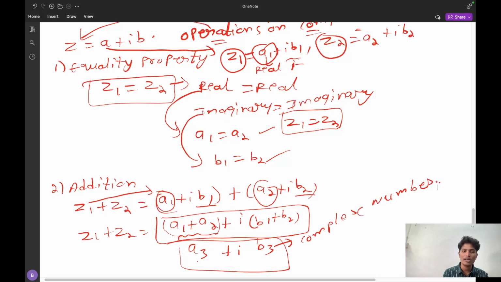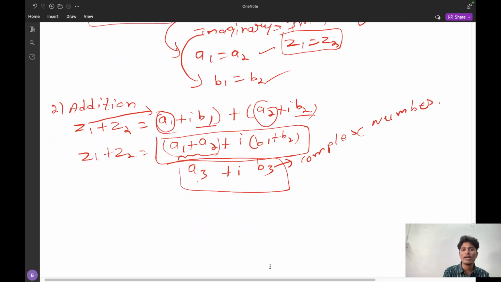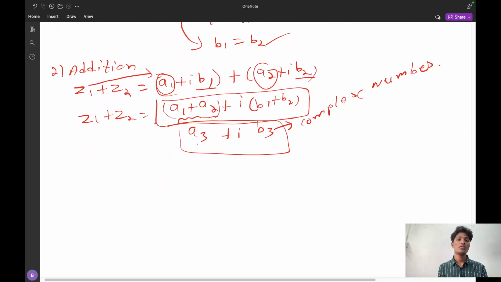What can we infer from this? The main important observation here is that any operation performed on a complex number does not change its nature. I performed addition, I can perform multiplication, division, anything, but the result is again a complex number. The nature of the complex number does not change.